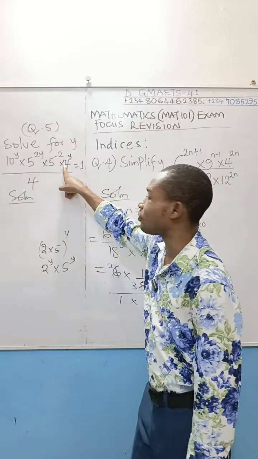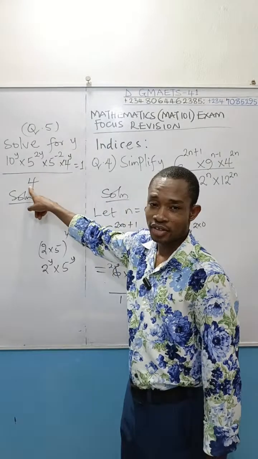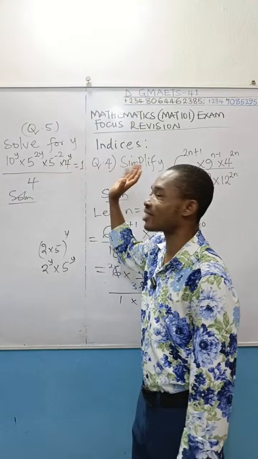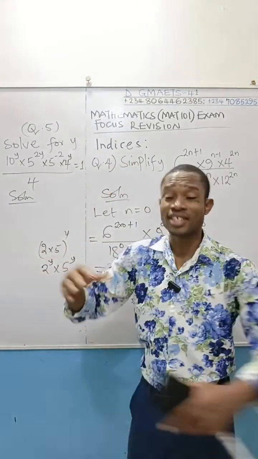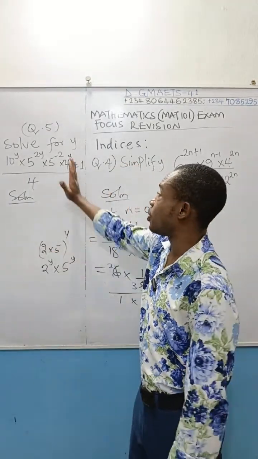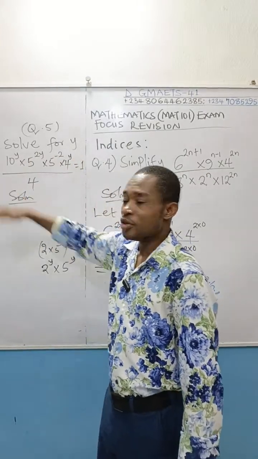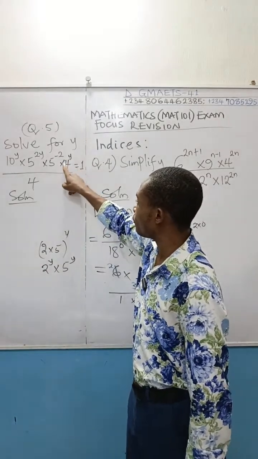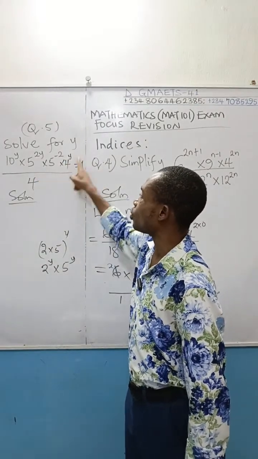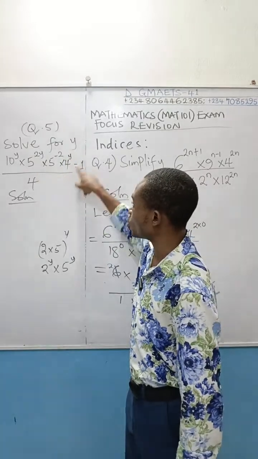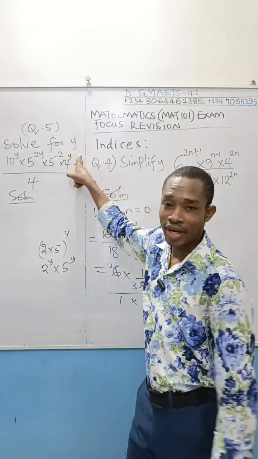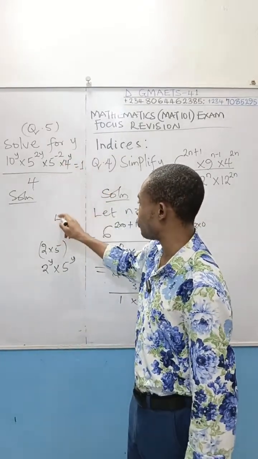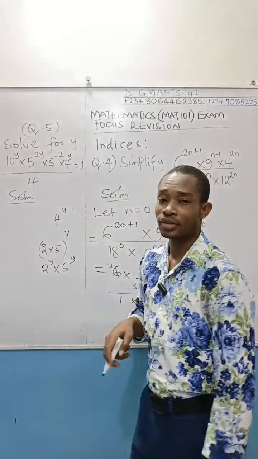Then if you come to this 4, there is a 4 underneath. That 4 can go up. It's not ideal to cross multiply. Even if you cross multiply, you still get the same answer at the end of everything. But it is best for you to solve all this side using your laws of indices. If this 4 goes up, it is raised to the power 1, it will climb up, and you have y minus 1. This term is 4 to the power of y minus 1.